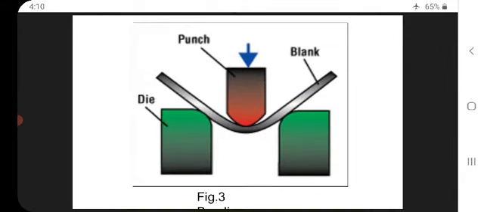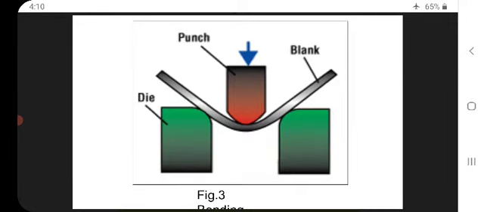What you are seeing on the screen, we have kept two dies at some distance, and the blank and the punch. From the vertical direction, we are applying force on the punch. Due to that, the punch descends on the blank. Due to the applied force, the blank will get bent. So the process is called the bending process.